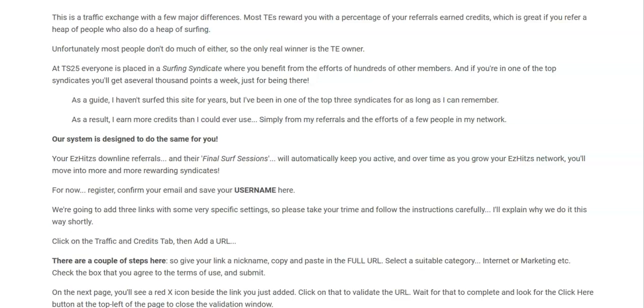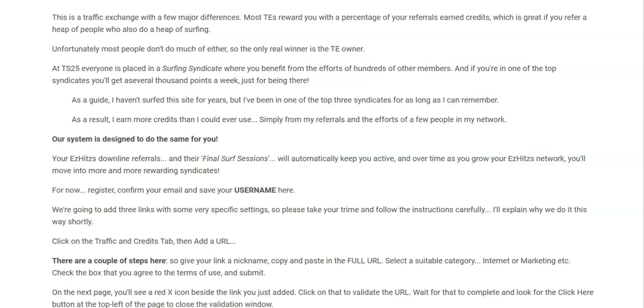And if you're in one of the top syndicates, you'll get several thousand points a week just for being there. As a guide, I haven't surfed this site in years, but I'm in one of the top 3 syndicates for as long as I can remember. And as a result, I earn more credits than I could ever use, simply from my referrals and the efforts of a few people in my network. So our system is designed to do the same for you.